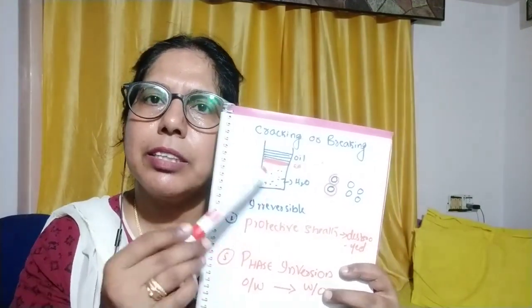So these are all about the instability problems. First one is flocculation, creaming, coalescence, cracking or breaking of emulsion. The last one is phase inversion.